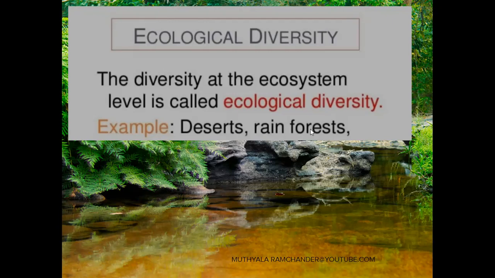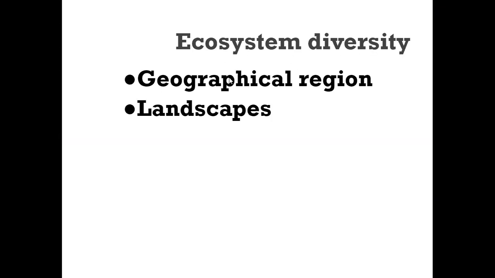Deserts and rainforests show great diversity in plants and animals. Ecological diversity is also called ecosystem diversity. The best examples are geographical regions or landscapes, continent-wise, desert-wise, rainforest, forest. Every geographical region and landscape shows complete diversity.